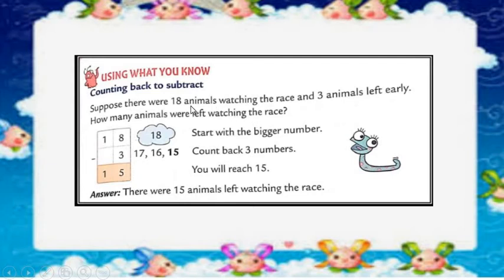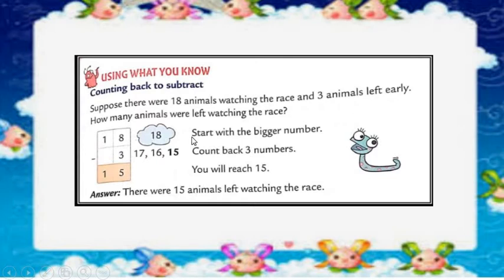What does it say? That in a jungle where the race occurs, 18 animals were watching. And after some time, 3 animals went away. So, how many animals were left watching the race? How many animals were present on the ground to watch the race? So, first of all, here we have to prepare the equation: 18 minus 3.